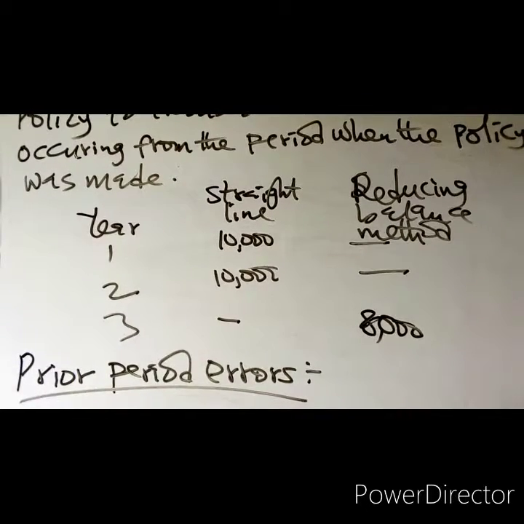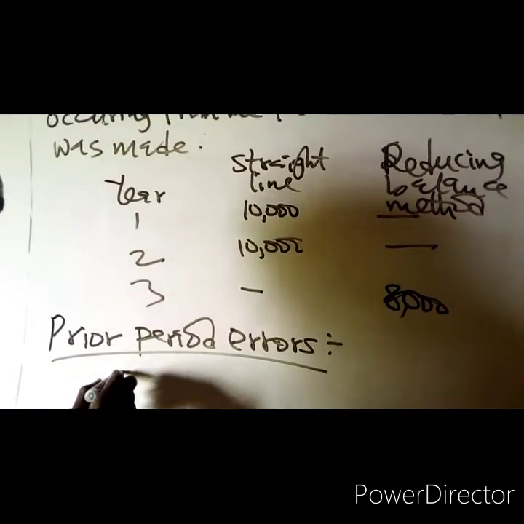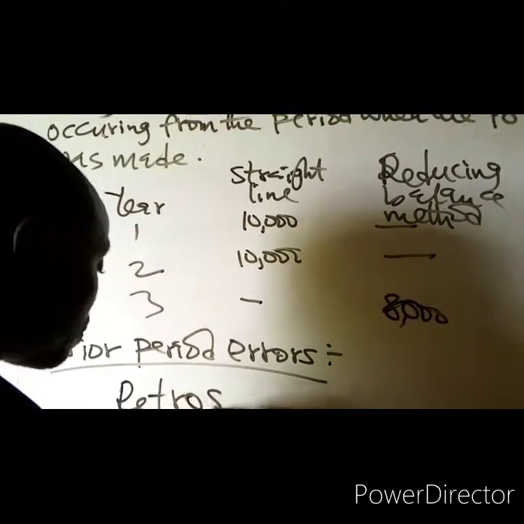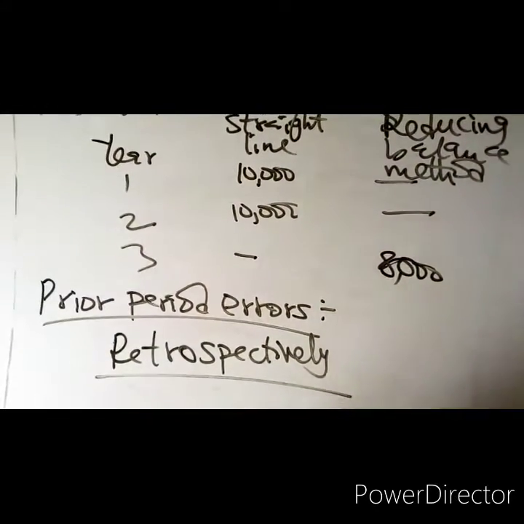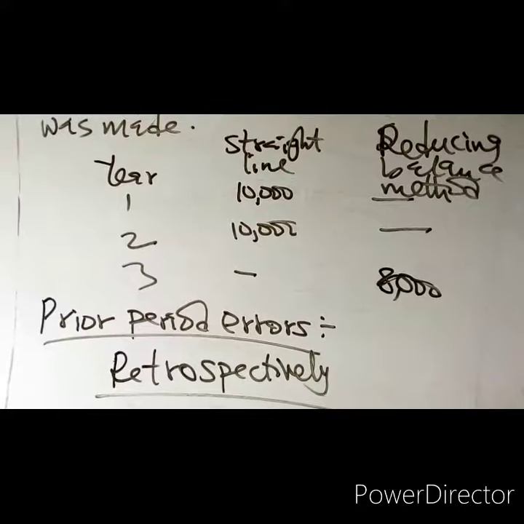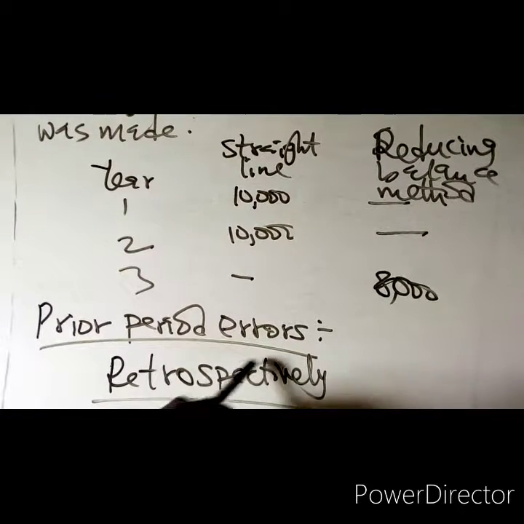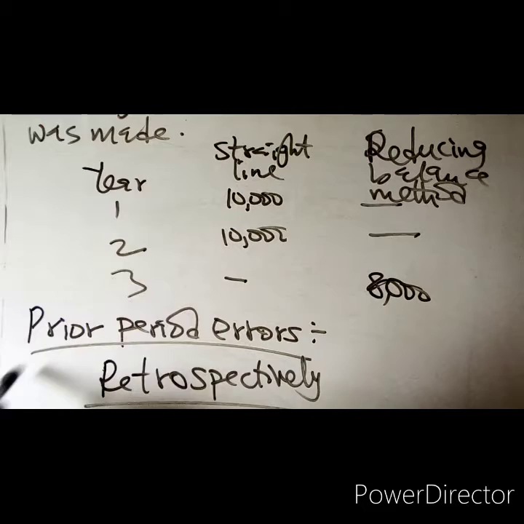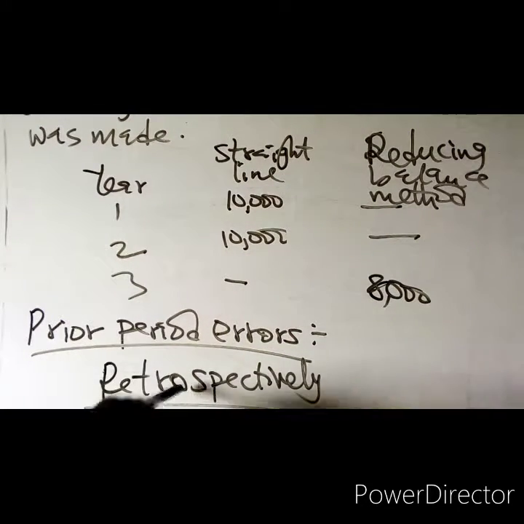To correct the accounting for prior period error, this will also be corrected retrospectively, just like a change in accounting policy. The same way you treat a change in accounting policy is the way you will deal with the correction of prior period errors.